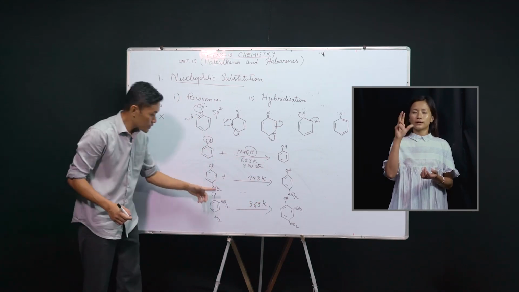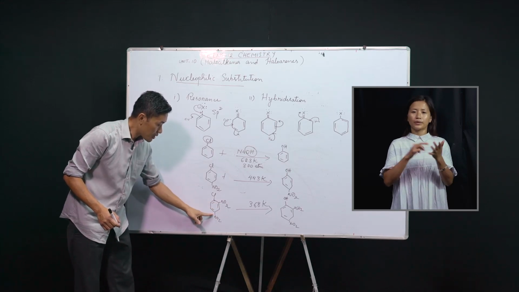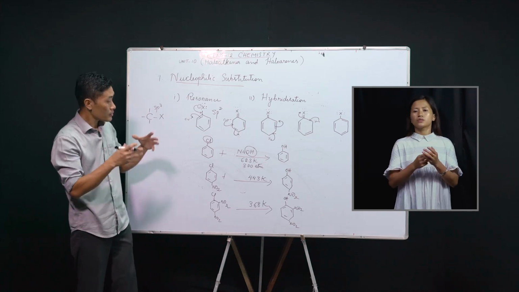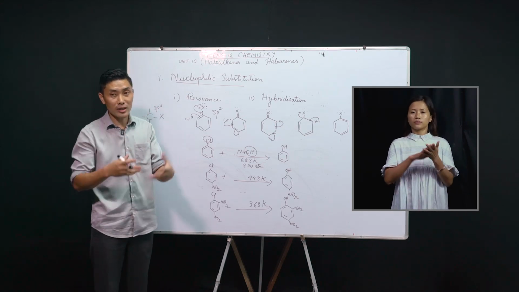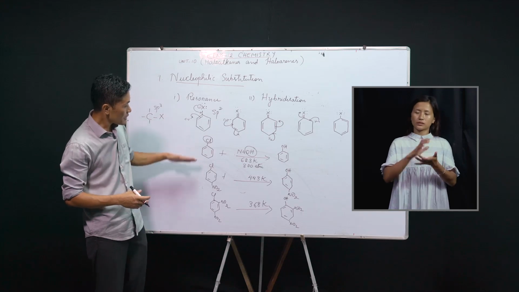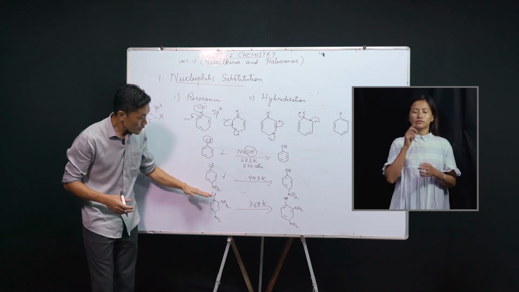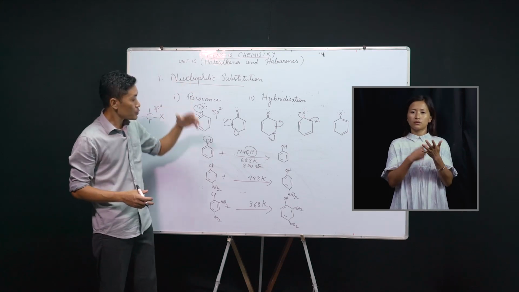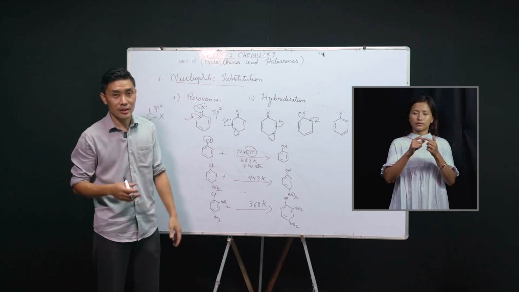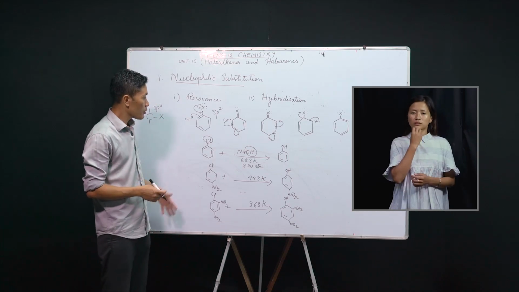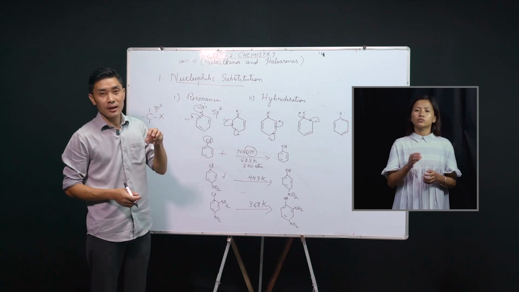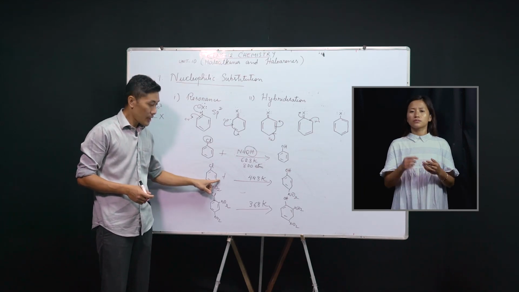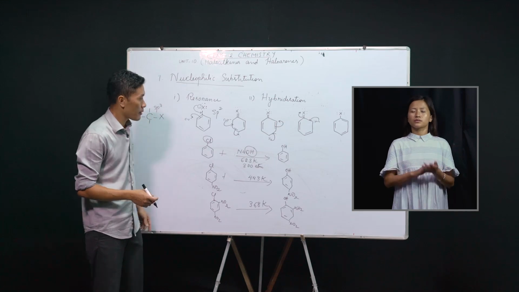Now, if we have three nitro groups, one at para position and two at the ortho positions, then the reaction takes place by just warming the reaction mixture. So we see that if there are electron withdrawing groups like nitro group at ortho and para positions, the nucleophilic substitution reaction becomes much easier and faster. But no such effects are observed if the electron withdrawing group is present at meta position.